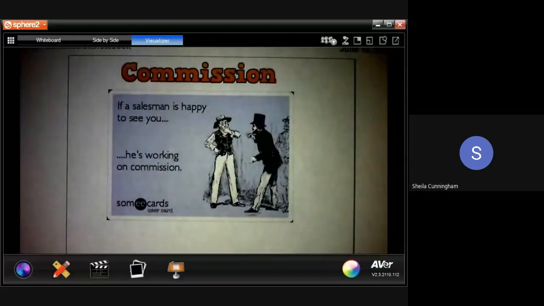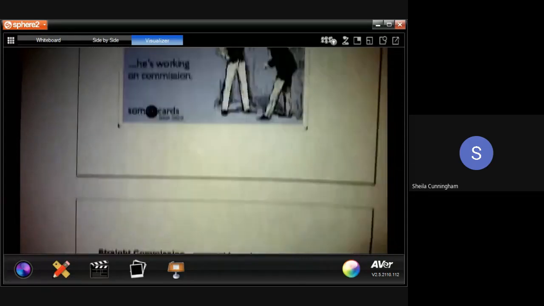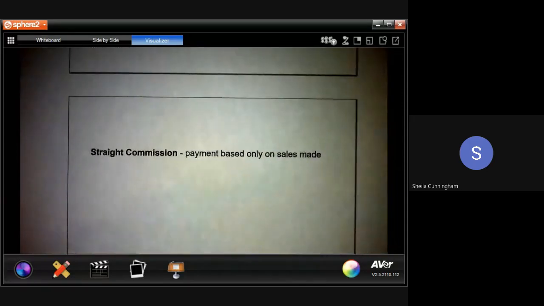So this lesson and the two after this are all to do with commission. This first one, we're going to look at one concept of what's called straight commission. All straight commission is just basically saying that you have a job, you are not making an hourly wage or a salary of any sort. The amount of money you make is based strictly on what your sales are.